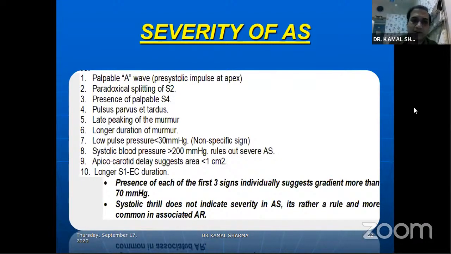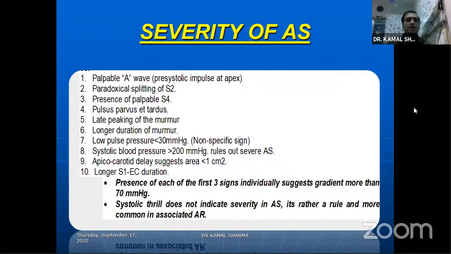It can generate so high, almost, people say 40 to 50 millimeters of mercury rise in the contribution sometimes in patients with AS. Paradoxical splitting of second heart sound is one of the important findings in AS because of the prolonged cardiac systole. The A2 may get delayed to beyond the P2, and hence you can have a paradoxical split. Presence of S4, parvus et tardus is the only characteristic pulse which tells you severity of AS. You can get all kinds of pulses, but it's the parvus et tardus which correlates with severity of AS.